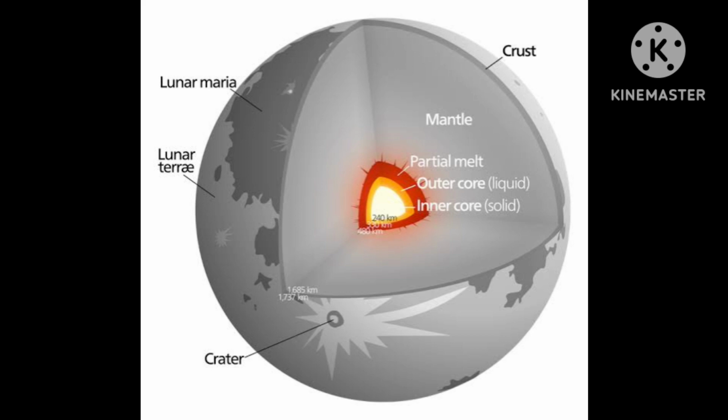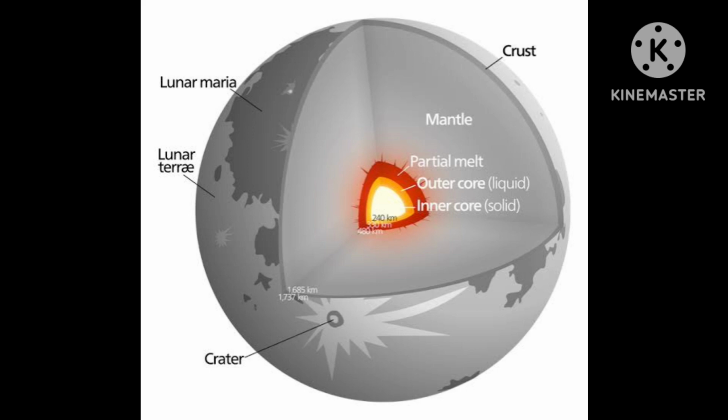And for comparison purposes, mass of earth is 5.97219 into 10 to the power 24 kg. This is again bigger. Moon is 10 to the power 22 and earth is 10 to the power 24.